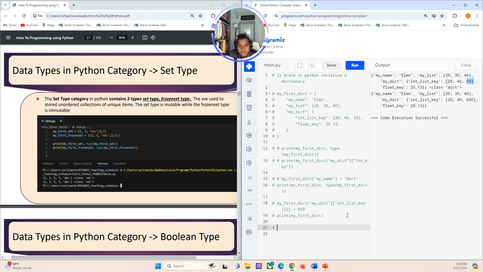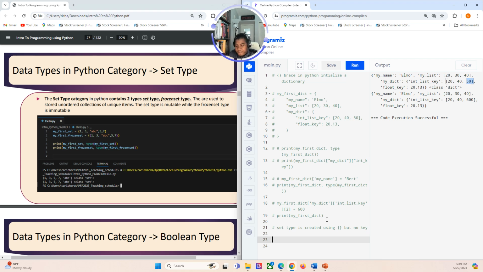So let's do set type. So set type is created using the same curly braces or curly operator, right? But no key, right? No key.